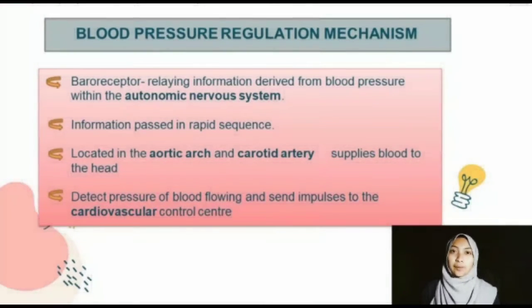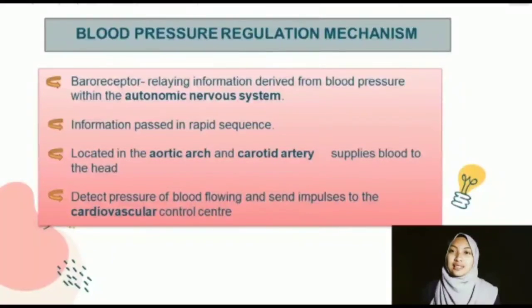Now, I will explain about blood pressure regulation mechanism. Baroreceptors are a type of mechanoreceptors allowing for relaying information derived from blood pressure within the autonomic nervous system. Information is then passed in rapid sequence to alter the total peripheral resistance and cardiac output, maintaining blood pressure within a preset normalized range.